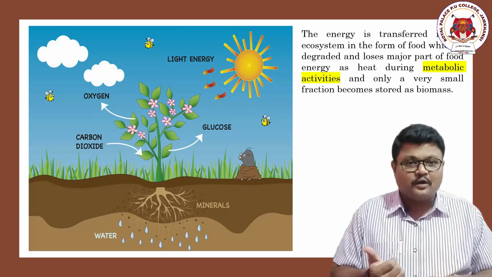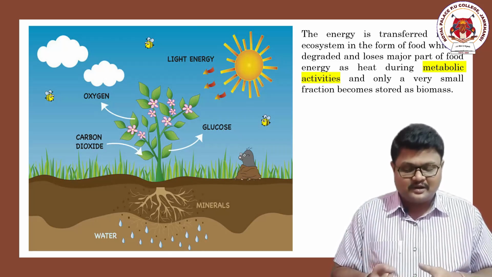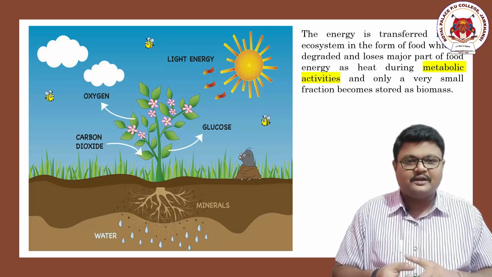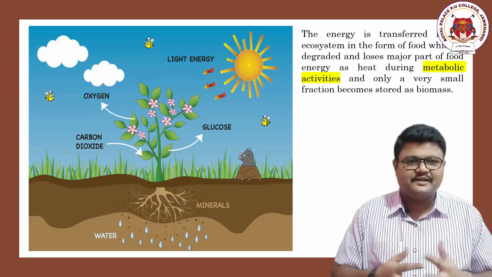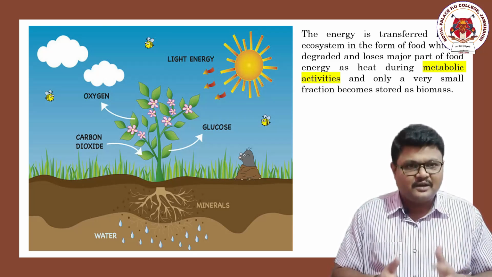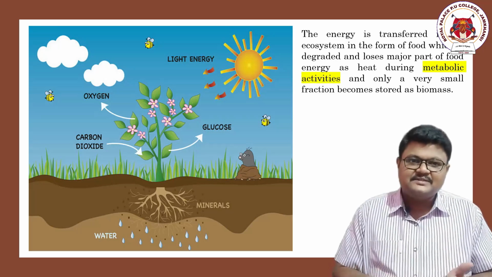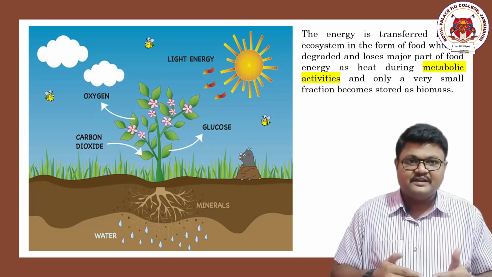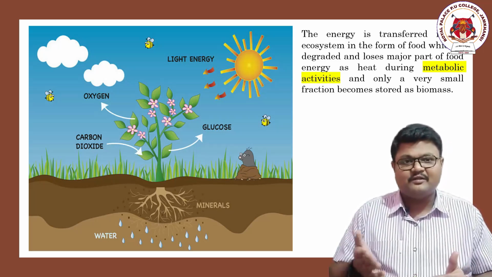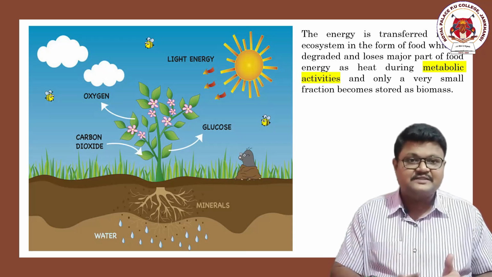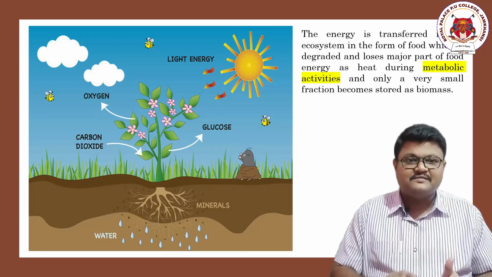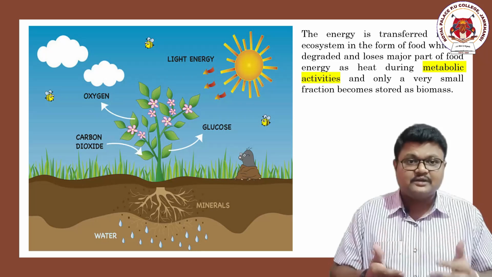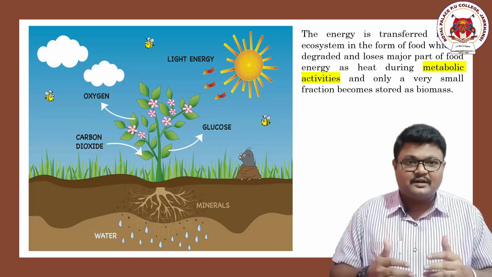The organism wants to walk, to run, to hunt, to eat, to see, to do a lot of activities, and all those activities are dependent on the metabolic reactions, and these metabolic reactions are dependent on the energy. So this energy will be obtained by eating another organism in the form of plant or animal. Energy will be continued, but the biomass will not be continued. If an organism wants to gain biomass, then it should eat a lot of organisms and a lot of content.